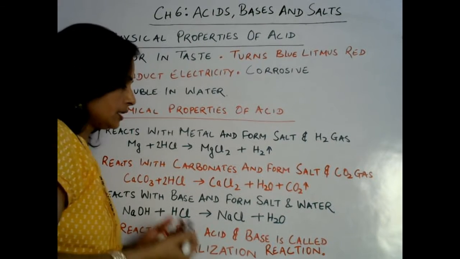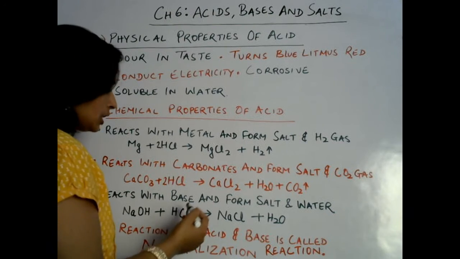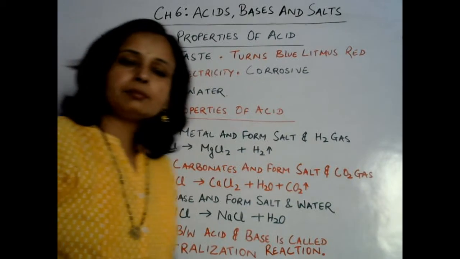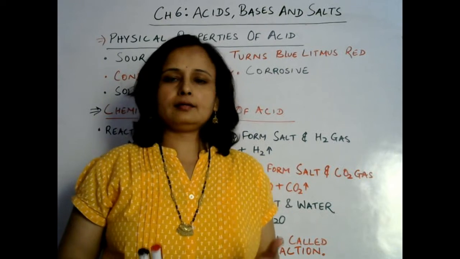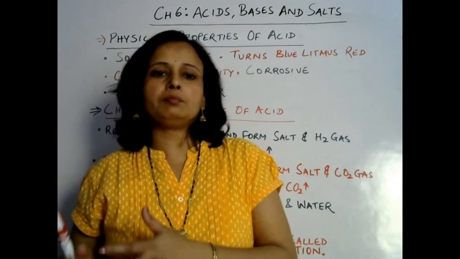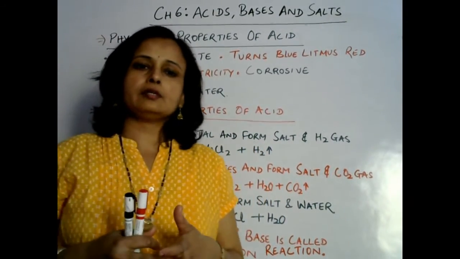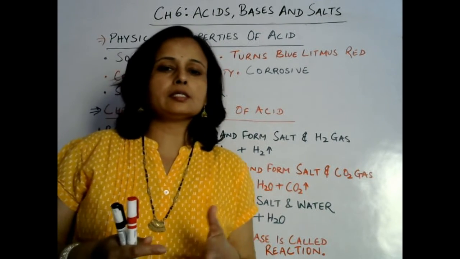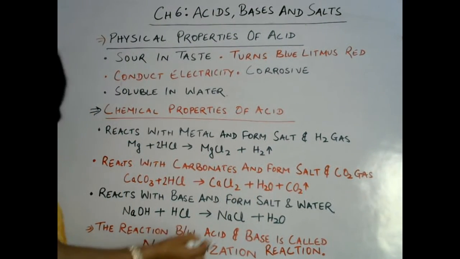Now next, when acid reacts with base. This is the reaction between acid and base. When acid reacts with base, then what happens? It forms salt and water. The reaction between acid and base is called a neutralization reaction, and in this reaction the effect of acid and base becomes neutral. Finally, whatever substance is the product of this reaction will be neutral. That is why it is called a neutralization reaction.